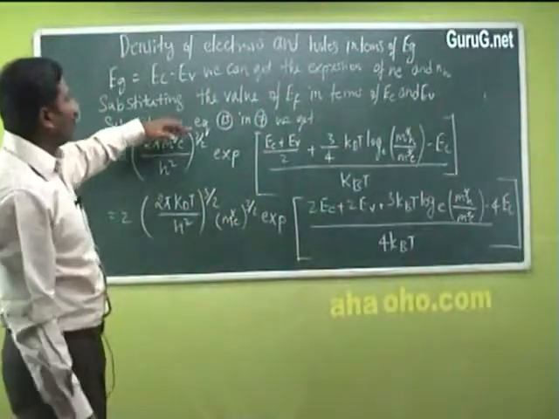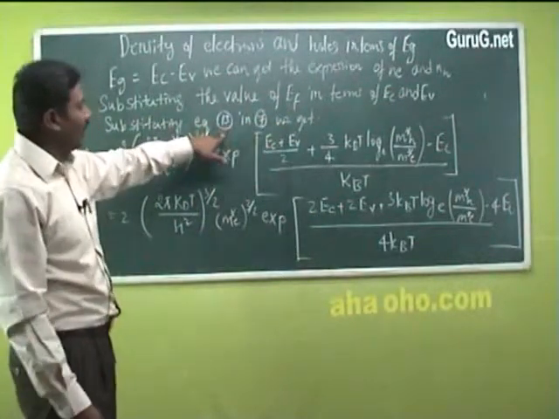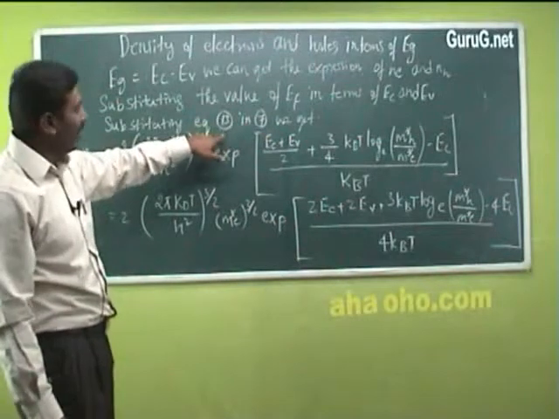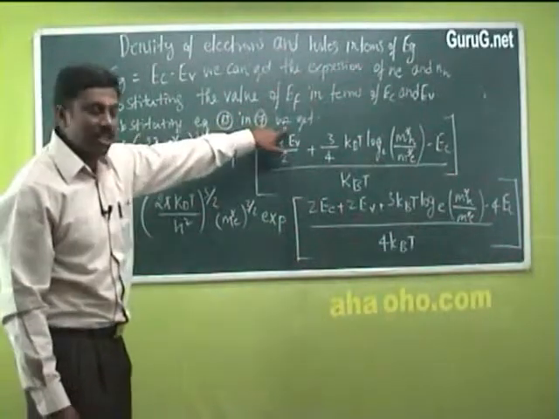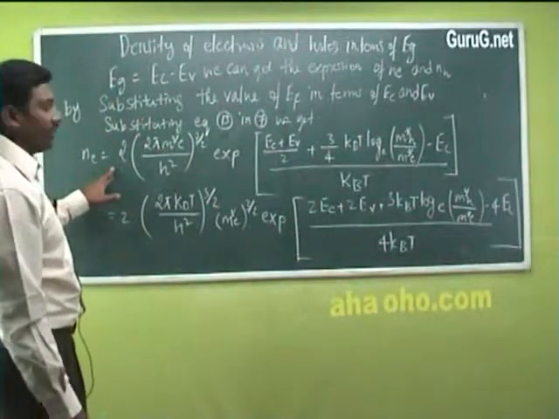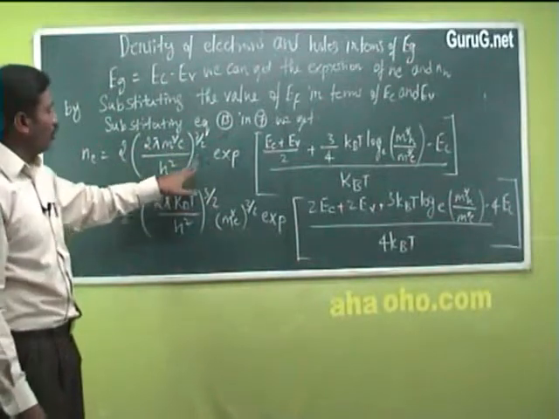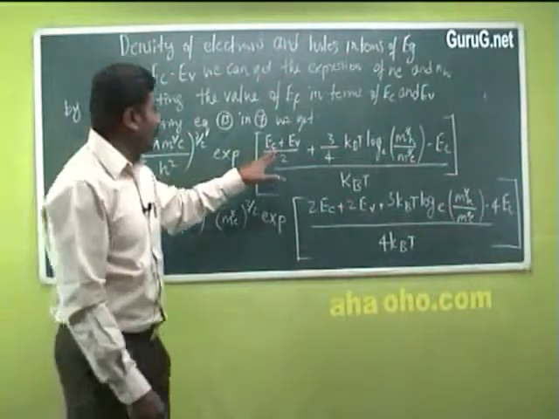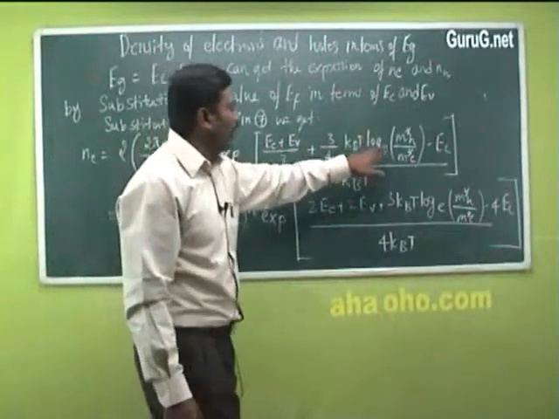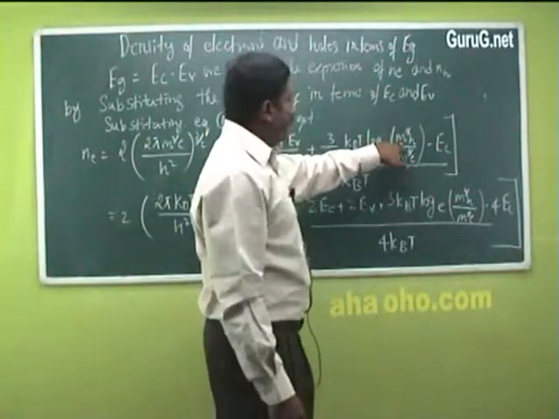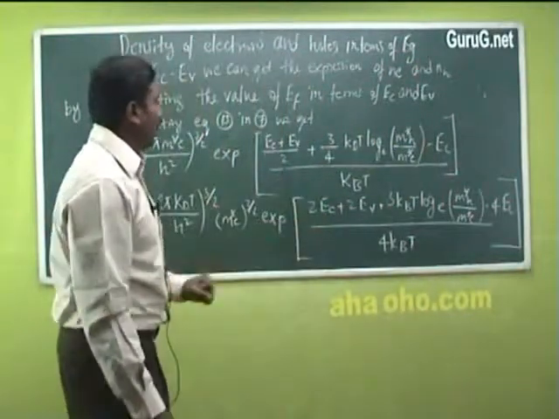So now substituting equation 13 in equation 7, which we have previously derived, we get n_e, that is the density of electrons, equal to 2 (2 pi m*_e / h-bar square)^(3/2) exp[((EC + EV)/2 + 3/4 kBT log(m*_h/m*_e) - EC)/kBT].